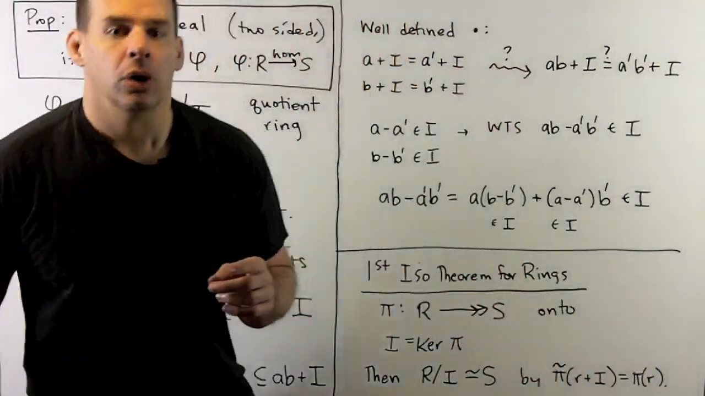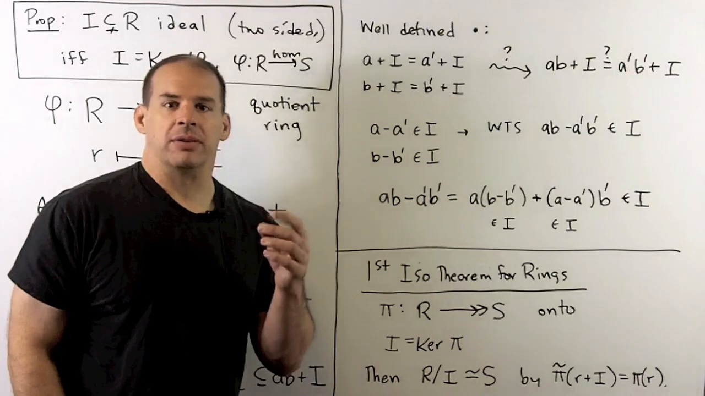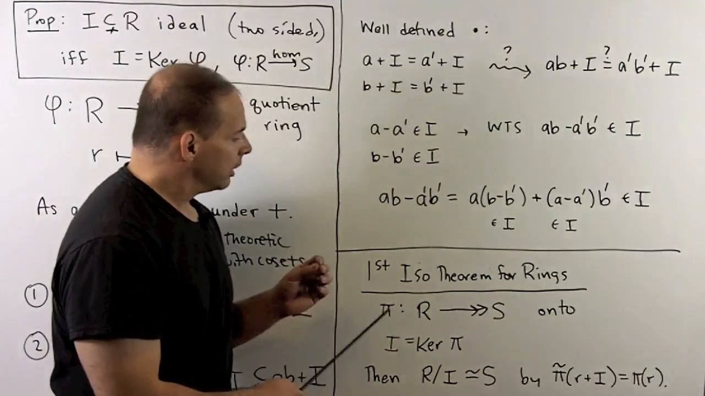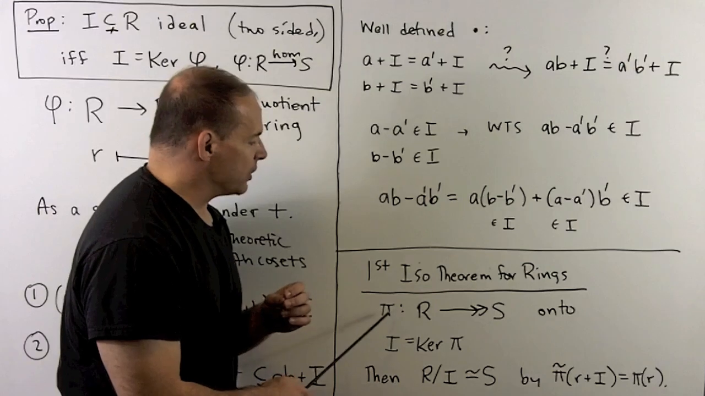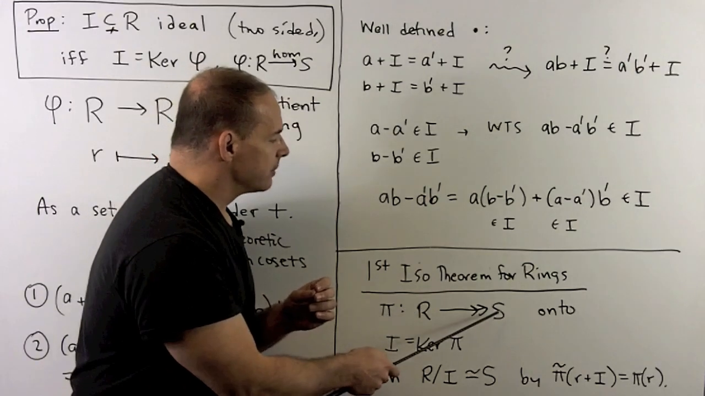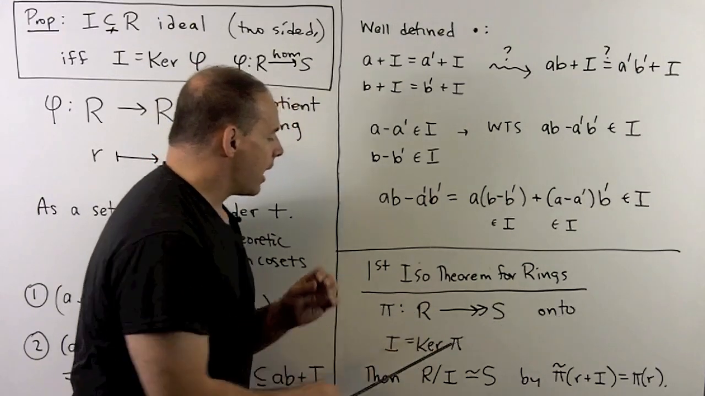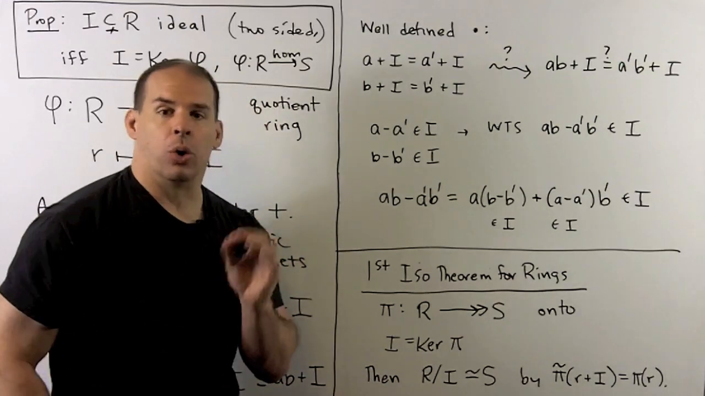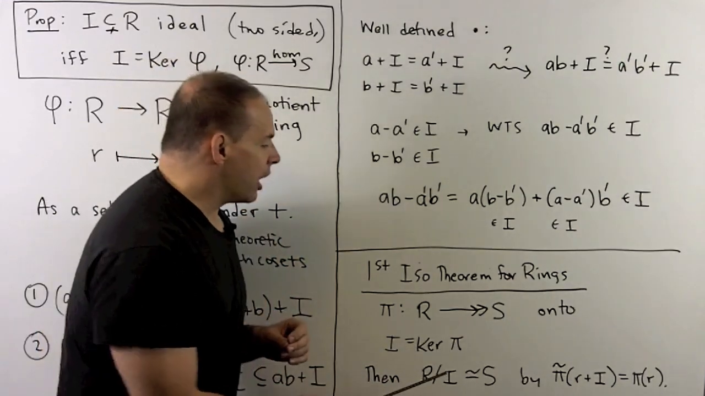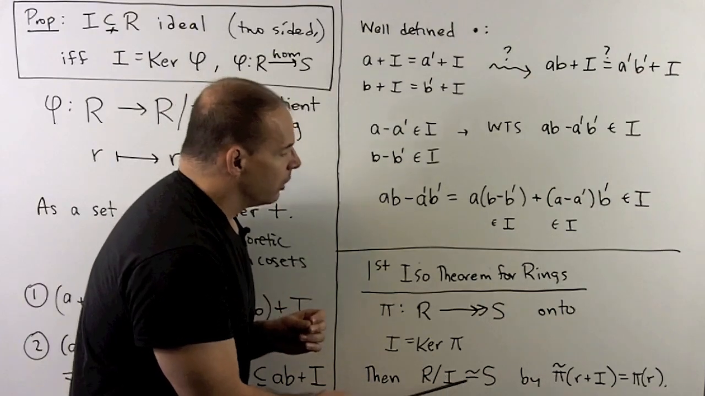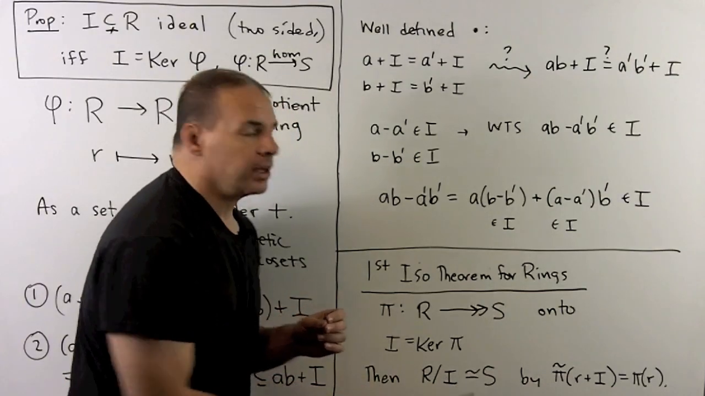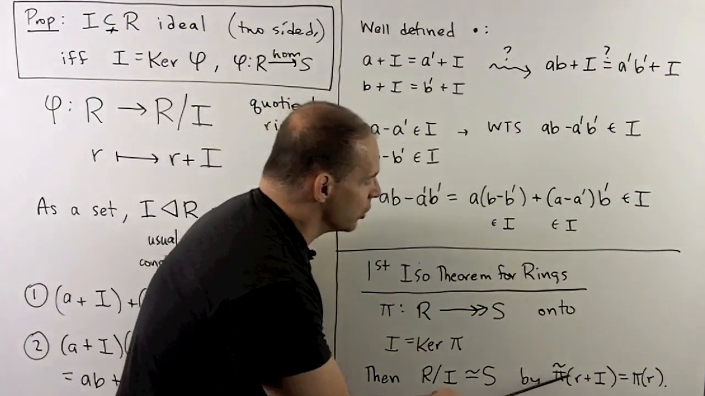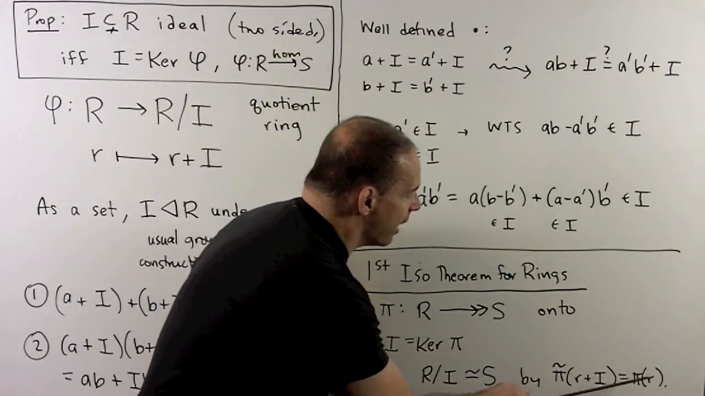Now, we have quotient rings, so we can state the first isomorphism theorem for rings. If we have pi, a homomorphism from R to S, okay, it's onto, I'll call I the kernel of pi. Then we have the quotient ring R mod I. It's isomorphic as rings to our image ring S. The explicit map is just going to be given by, okay, so we're going to take the coset r + I and just send it to pi of r.